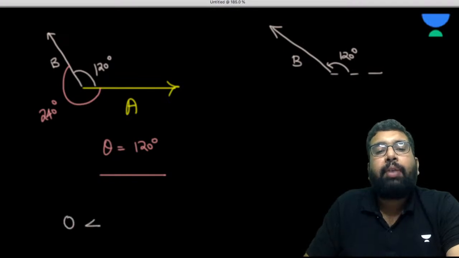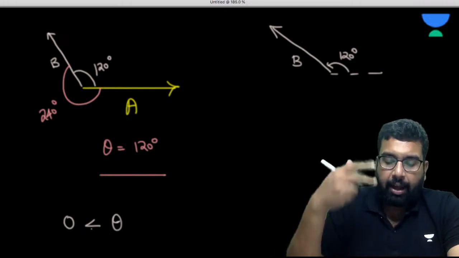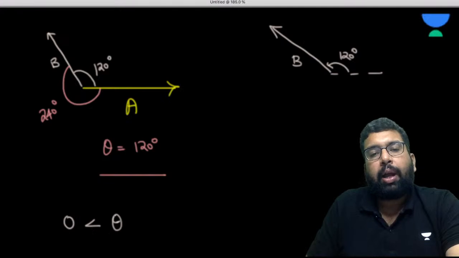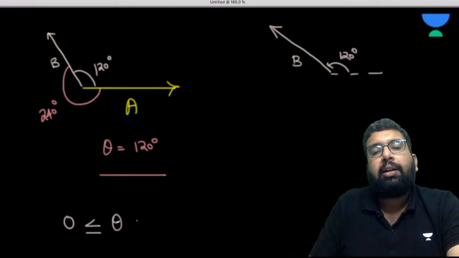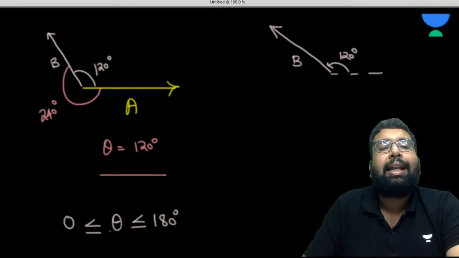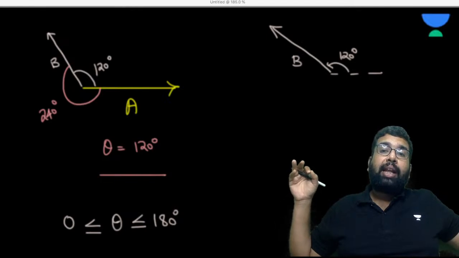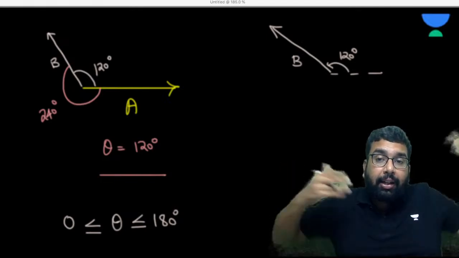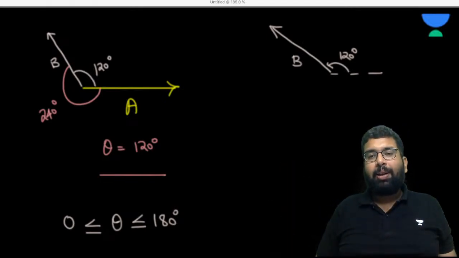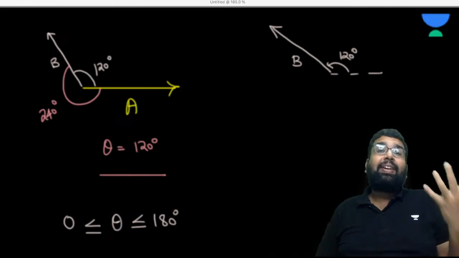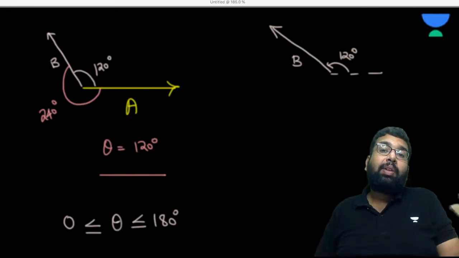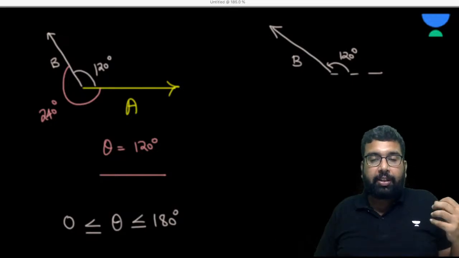Sir, angle between any two vectors. So let's suppose the angle between the vectors, we are calling it theta, and we'll keep calling it theta. So angle between the vectors is always greater than or equal to 0 and less than or equal to 180. Can the angle between any two vectors be greater than 180? Is it possible? Because if it is greater than 180, you will take the difference of it from 360.